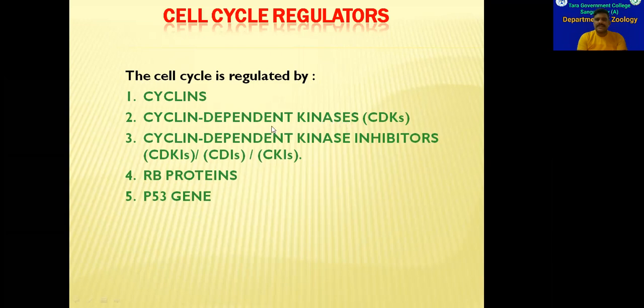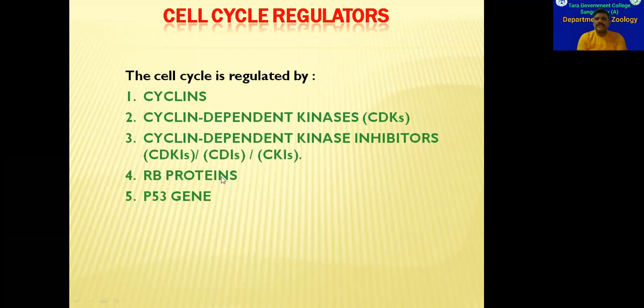They act like enzymes. And cyclin dependent kinase inhibitors, mostly these are also protein in nature, and they will inhibit these cyclin dependent kinases. So they work against this second one, CDKs. So these cyclin dependent kinase inhibitors are called as CDKIs or CDIs or CKIs. So these three abbreviations are for this single thing, that is cyclin dependent kinase inhibitors.